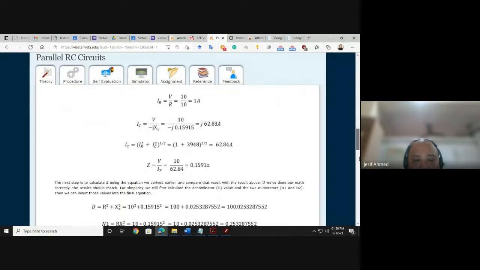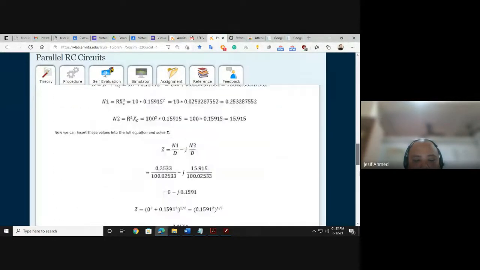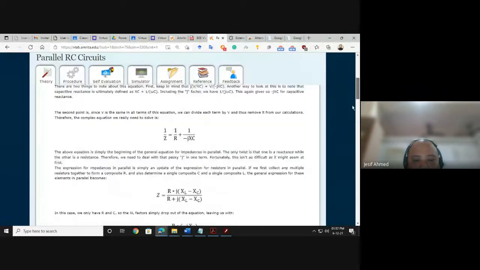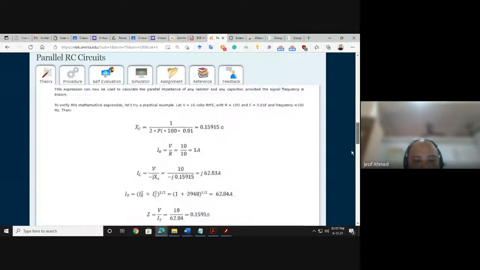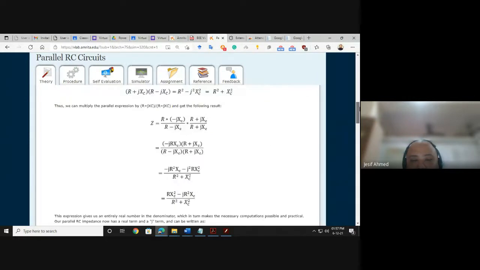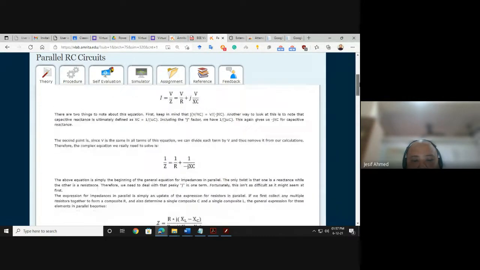Okay. You will find IR, IC and IT. IC is V by j XC. What is XC? Capacitive reactance. Capacitive reactance formula is 1 by omega C, if you remember.